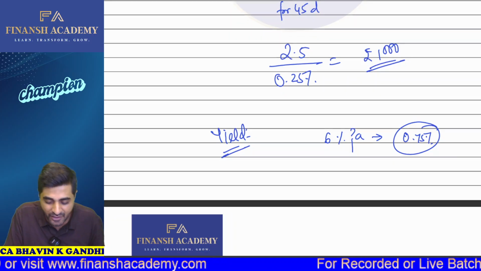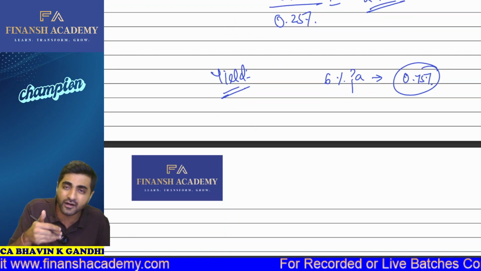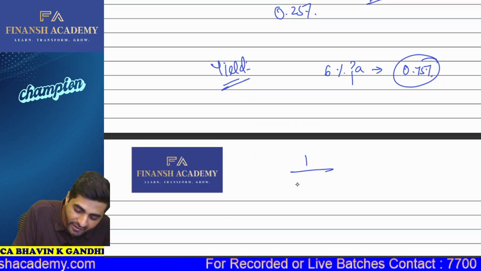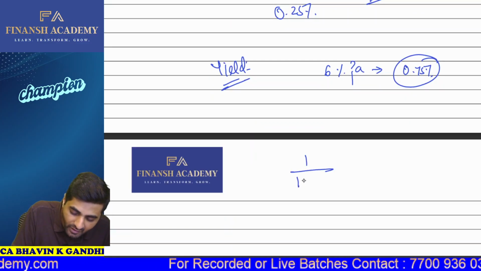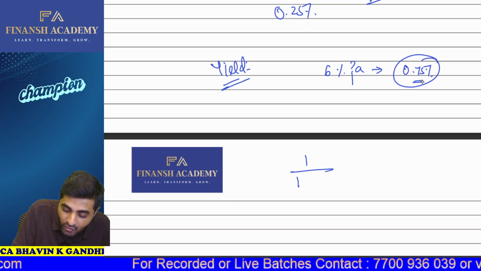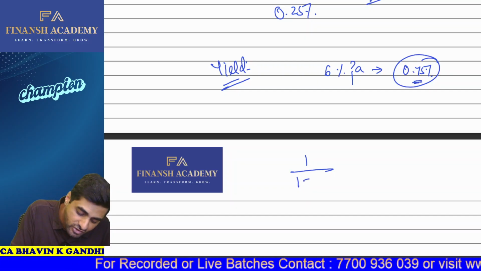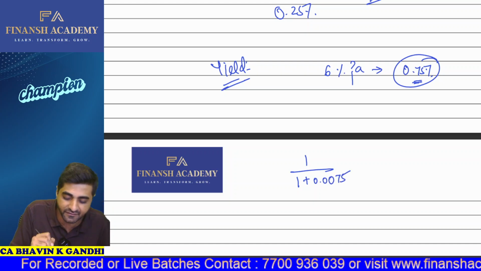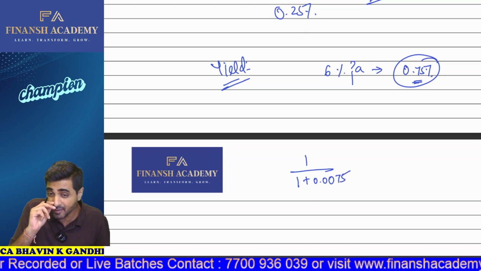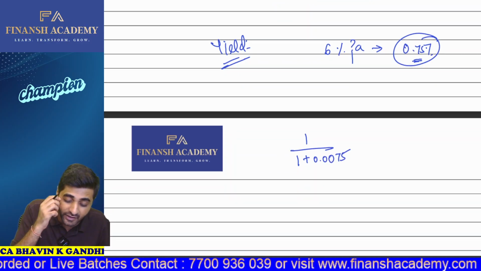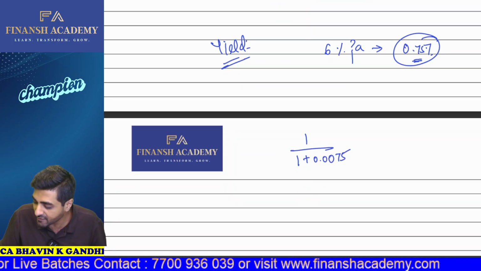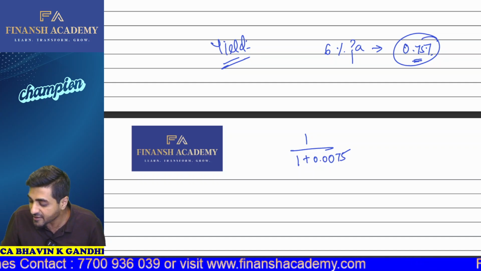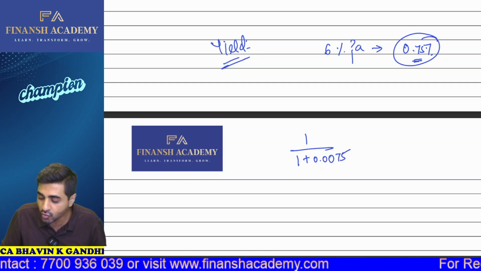Now, in this particular case, what is going to be your investment amount today? I need to take 1 divided by 1 plus my discounting factor, which is 0.75%. So this will be 1 plus 0.0075. This is going to be my discounting factor to calculate the yield. If I take 1 divided by 1.0075, I'll get somewhere around 0.992.